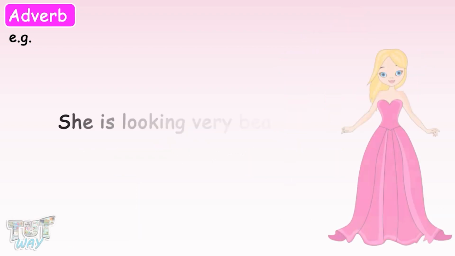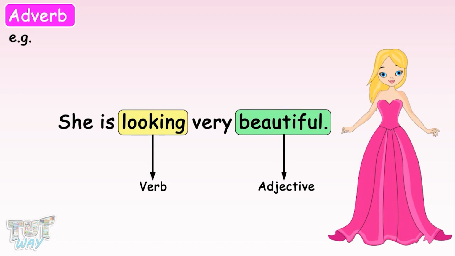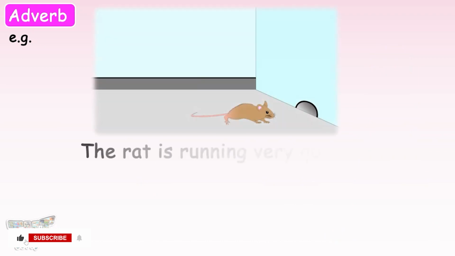She is looking very beautiful. The word looking is a verb, and beautiful is an adjective, and very is an adverb which is modifying the adjective beautiful. The rat is running very quickly.